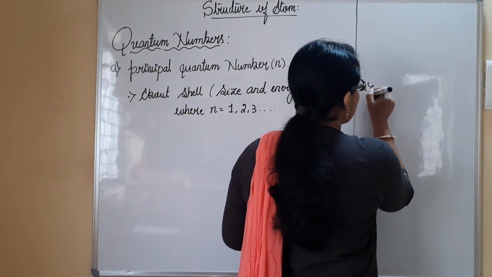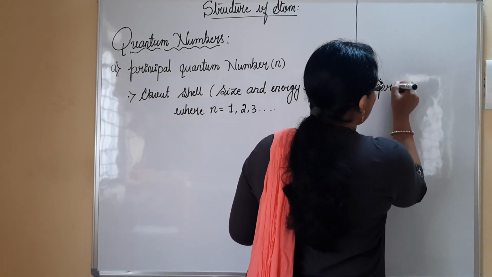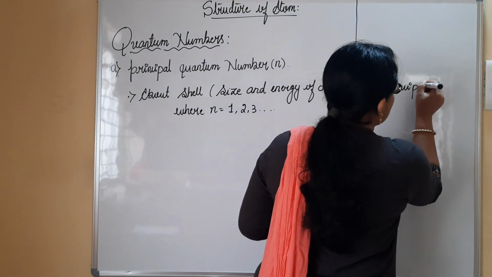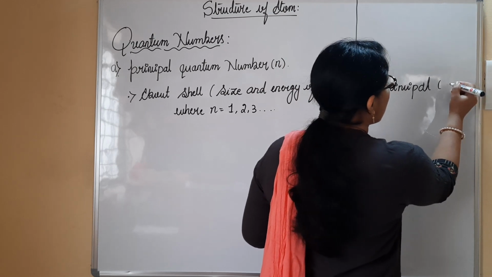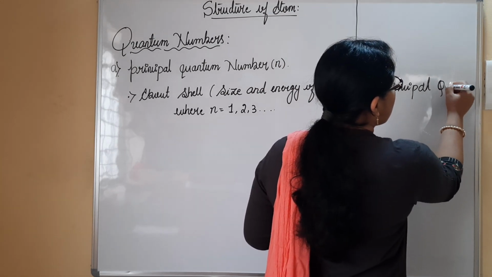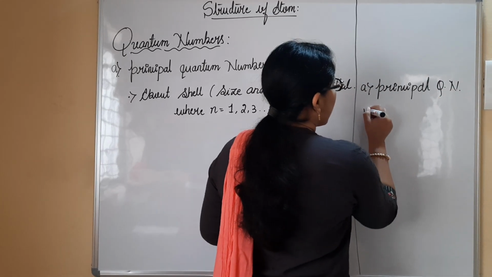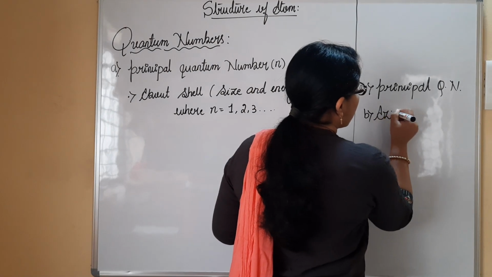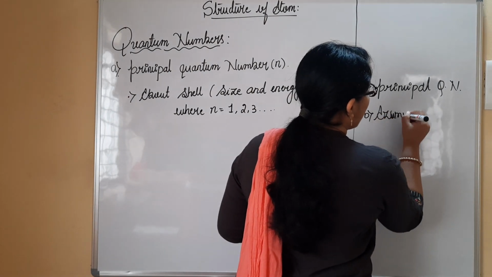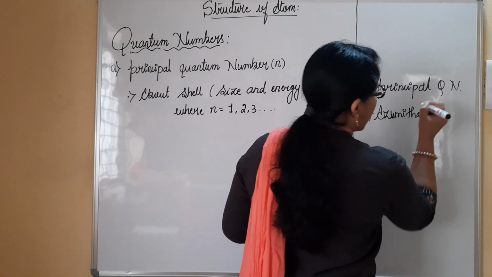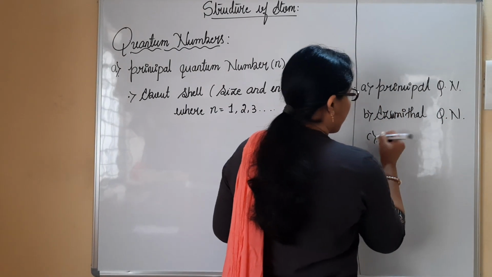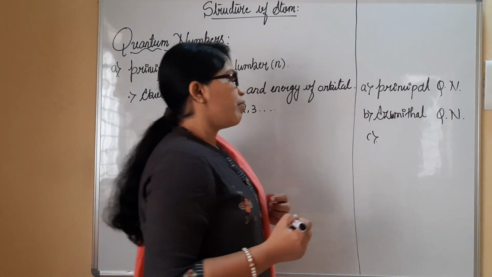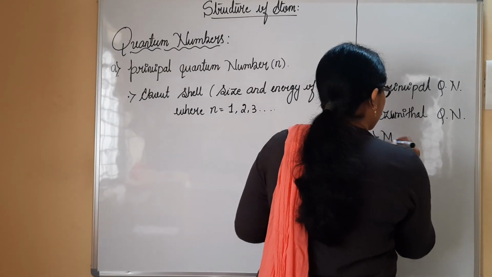Very first one, as I told you, is the principal quantum number, the first quantum number. Then I have the azimuthal quantum number. Third one, I'll have the magnetic quantum number.